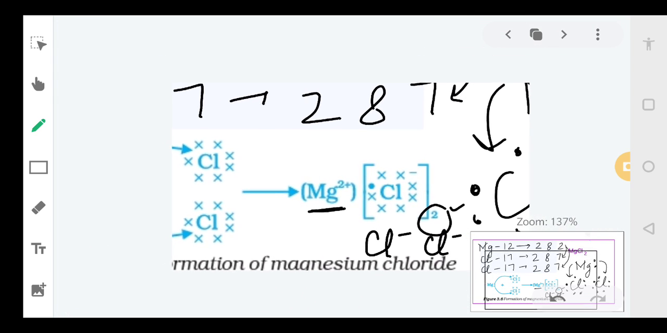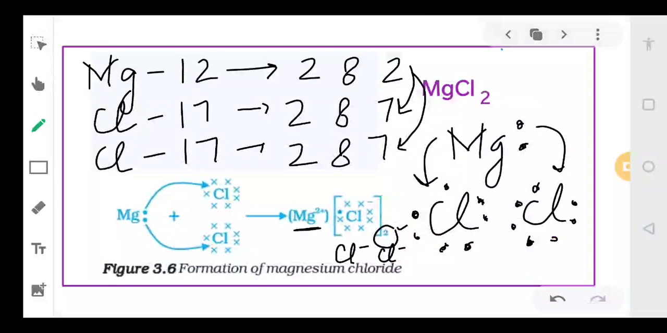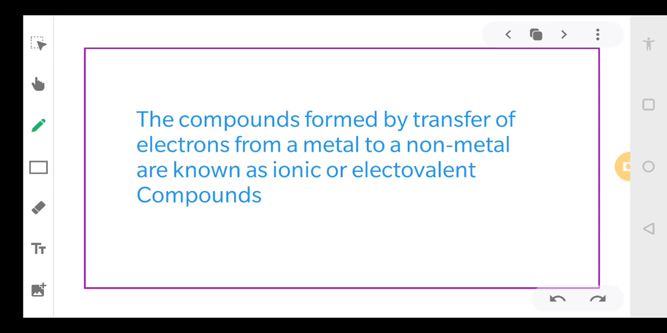this will result in the formation of a compound called MgCl2. So magnesium will form a positive ion, chlorine will form a negative ion. And what do we call the positive ion? Cation. Very good. So magnesium cation is formed and chloride anion is formed. Okay? Right.